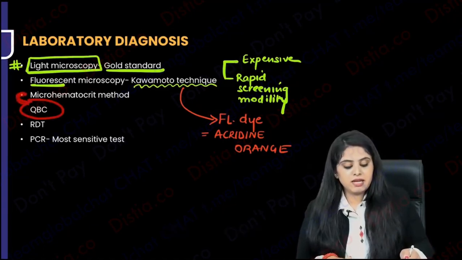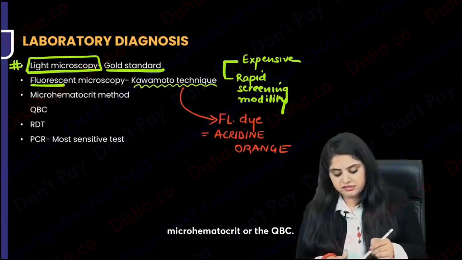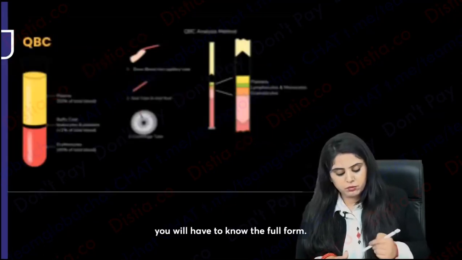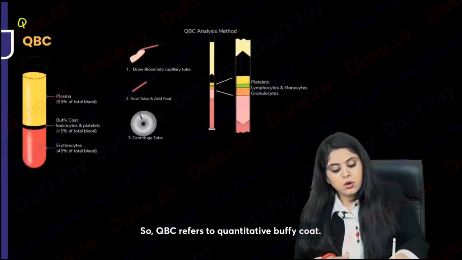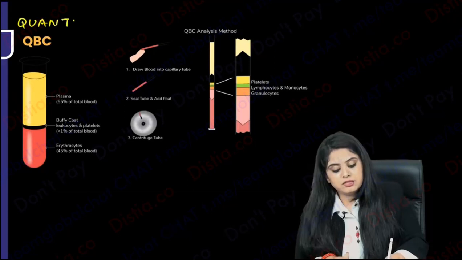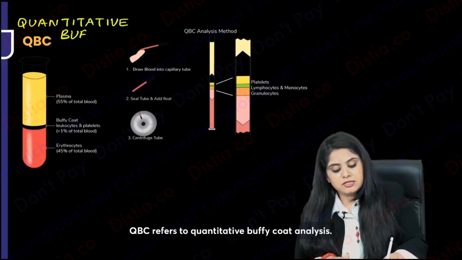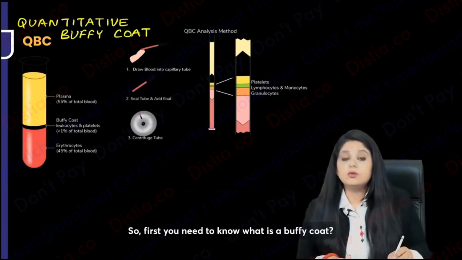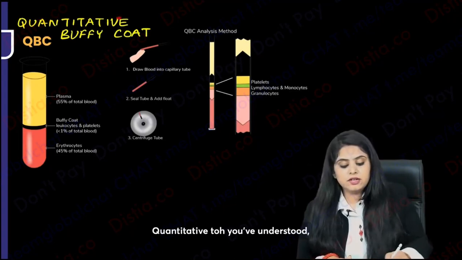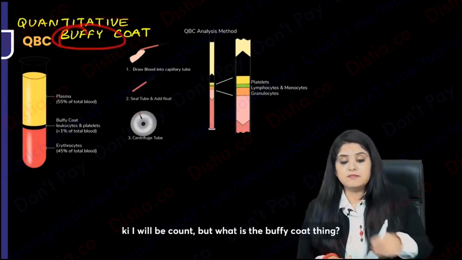There is something known as the microhematocrit or the QBC. First you will all have to know the full form. QBC refers to quantitative buffy coat. These are the pictures that you're going to get. QBC refers to quantitative buffy coat analysis. So first you need to know what a buffy coat is. Quantitative, so you've understood, I'll be able to count, but what is the buffy coat?